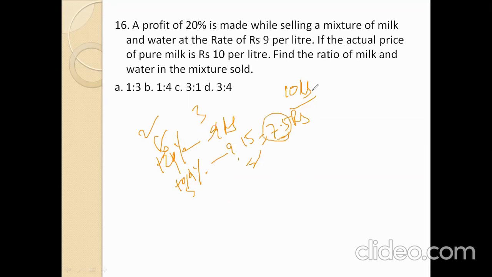That means for 7.5 rupees, how much milk do we get? Pure milk means 3 by 4. So 3 by 4 is milk, and the remaining is 1 by 4. That 1 by 4 part is the profit. So that is 1:4. So option number B is the right answer.